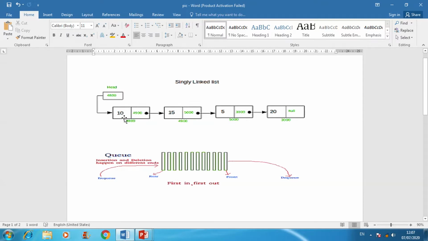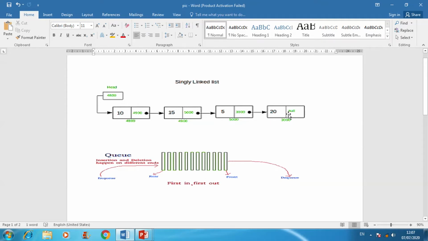For example, this node has the address 4800. The second node has the address 4900. The first node contains the address of the next one, meaning the second node. The second node contains the address of the third node, and the third node contains the address of the fourth node. As we see in the example, the fourth node is not connected to a next node because it is the last node.